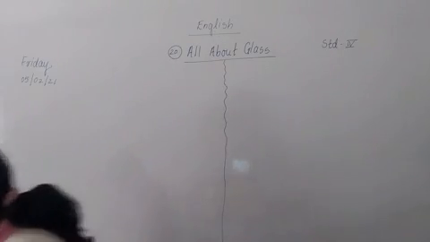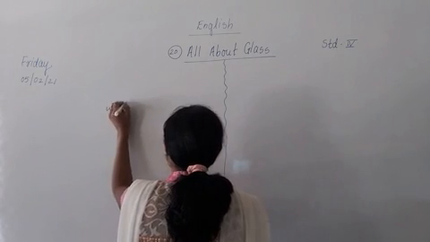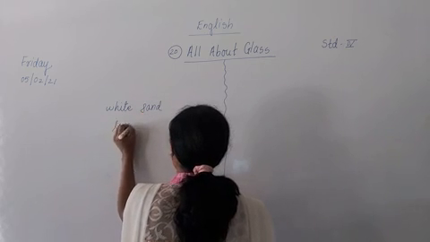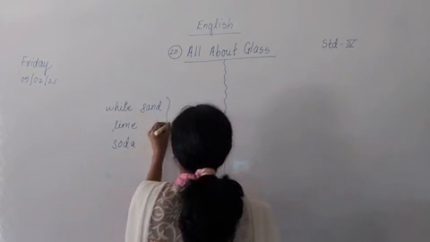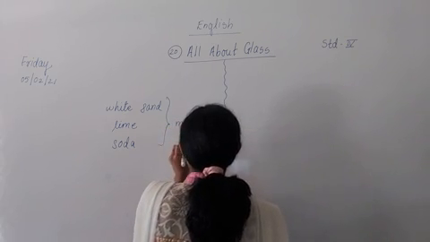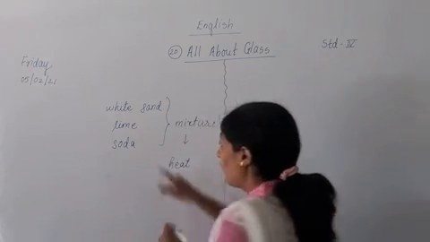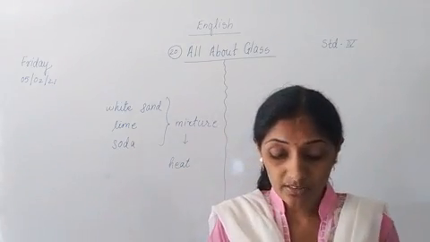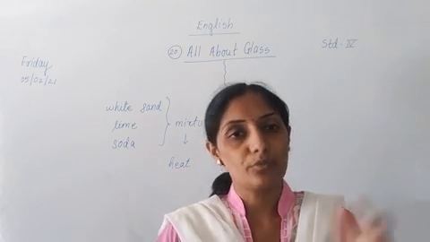What do you have to take? First you have to take white sand, lime and soda. You have to make a mixture of it, and after mixing these three things you have to heat it. How long do you have to heat it? Till it turns into liquid you have to heat it.